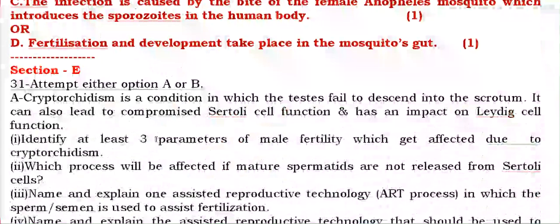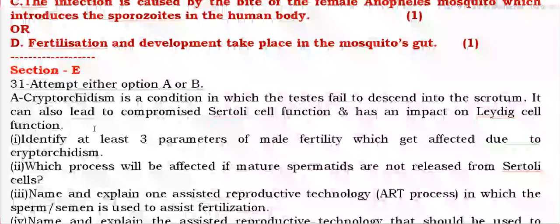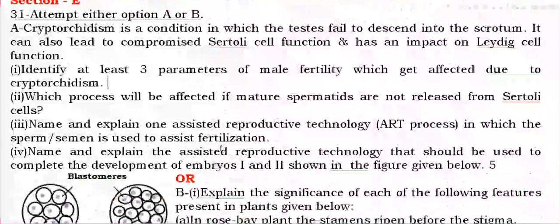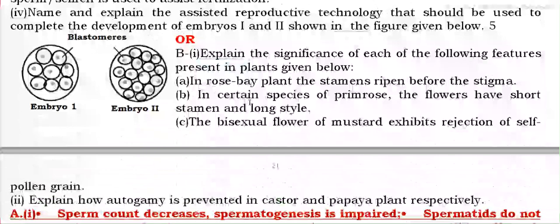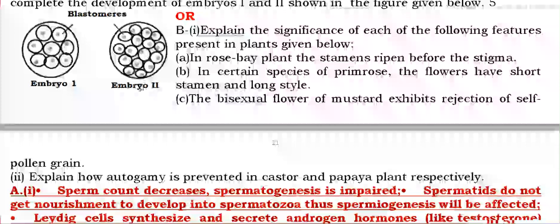Section E. Cryptorchidism is a condition in which the testes fail to function and only Leydig cells function. Which of the male fertility parameters would be affected, and which process will be expected if mature spermatozoa are not released? Name and explain one assisted reproductive technology. Explain the significance of each feature in the given baby plant.